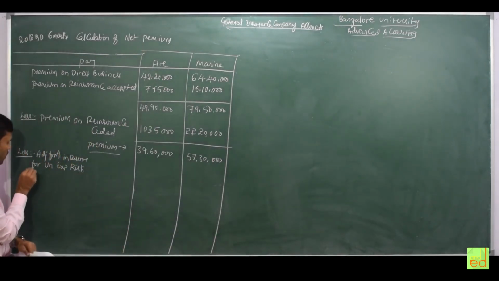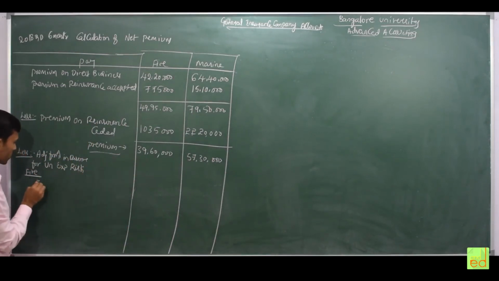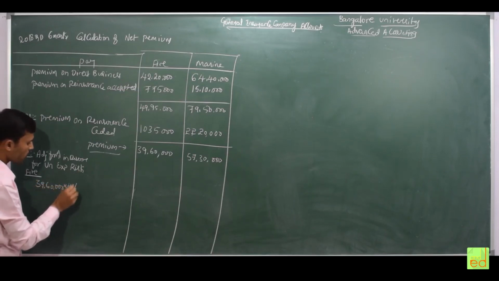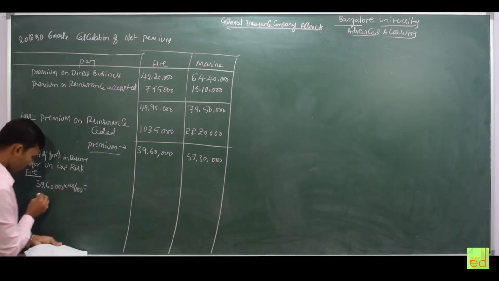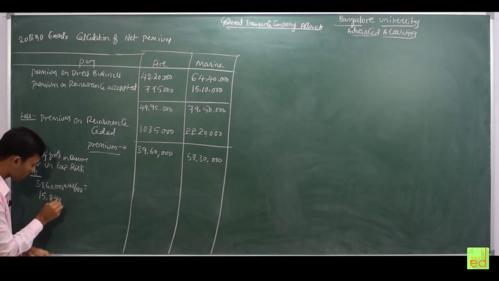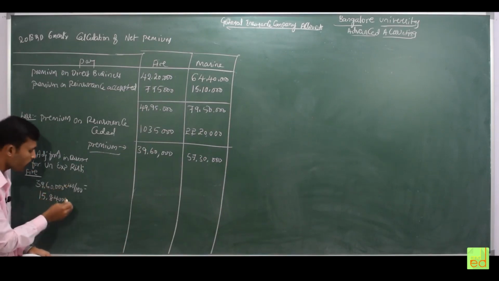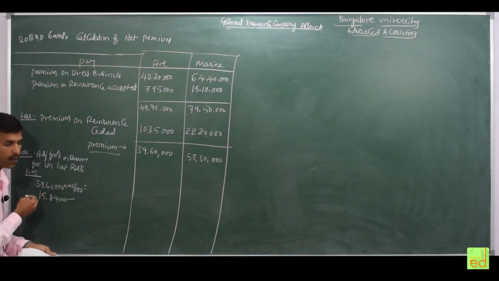I will go for the fire first. The premium amount is 39,60,000 into 40%. The 40% amount is 15,84,000. 15,84,000 is the 40% amount of 39,60,000. This is the required maintenance of the reserves.